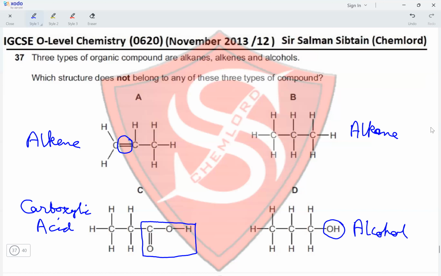So we have alkanes present in B, alkenes present in A, and alcohols present in D. So this makes option C the correct option for this question.